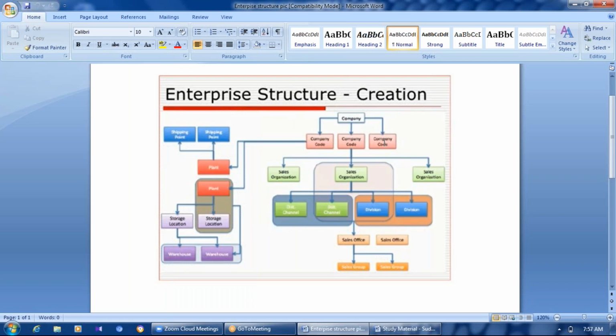Got it? And there is one question: why can we have so many company codes in our enterprise structure, and in which cases? Suppose you are implementing a project and the client is saying there are many company codes. What could be the reason? When can we have multiple company codes in our enterprise? See, there are only maximum two options. The first one is, if the company has sister companies, then we can have multiple company codes.